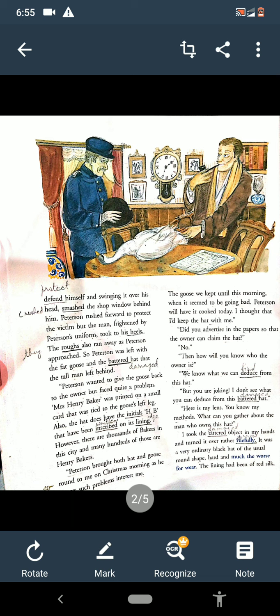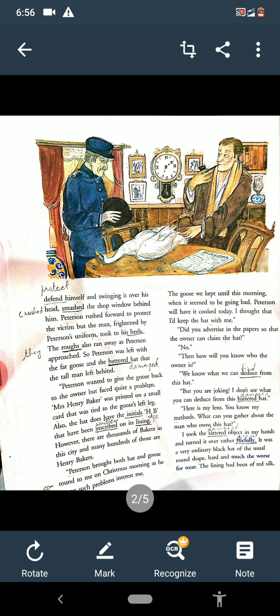So in this way Sherlock Holmes solved the mystery, and slowly and gradually they came to know that the goose was related to Mr. Henry Baker. Then again, after finding some more things, they came to know that the main culprit was Ryder. Ryder was the brother of Mrs. Oakeshott, a lady living on the Brixton Road.